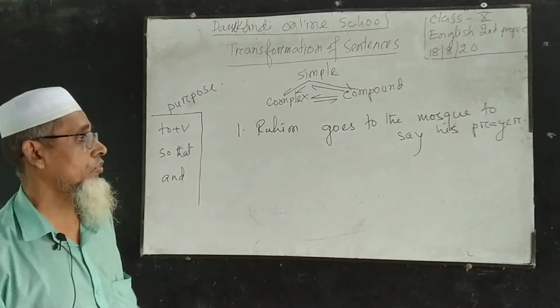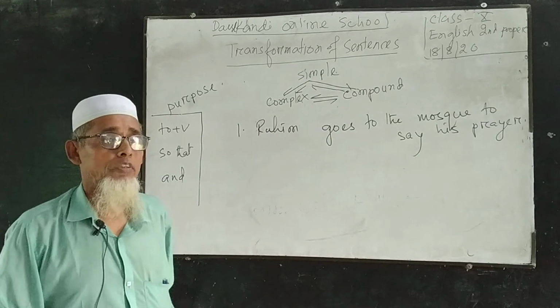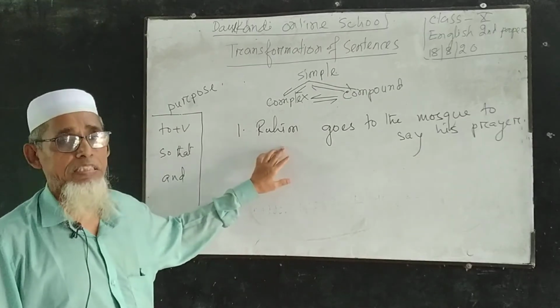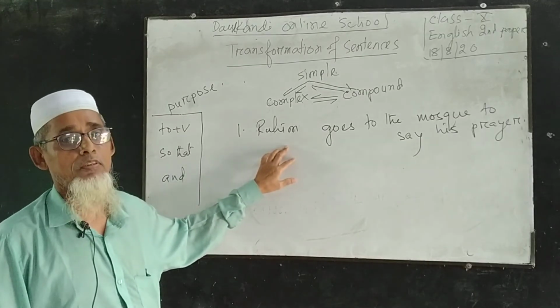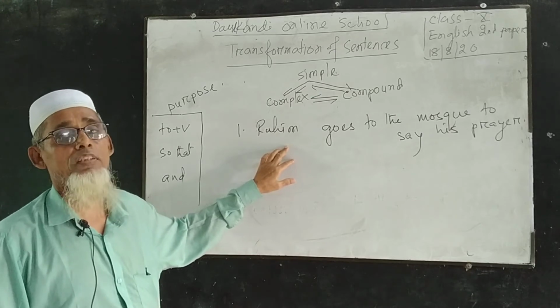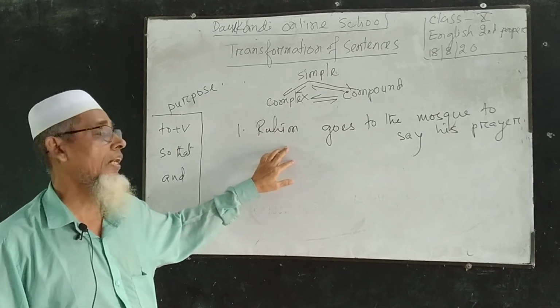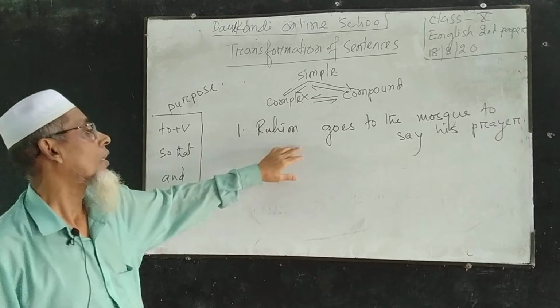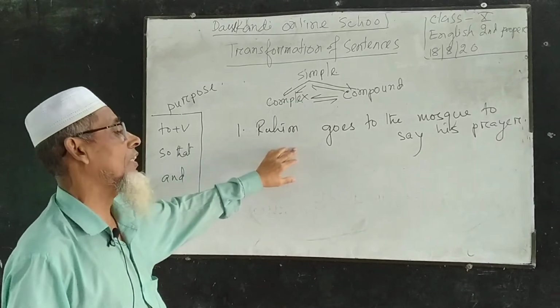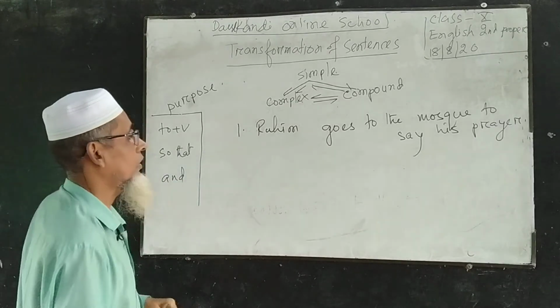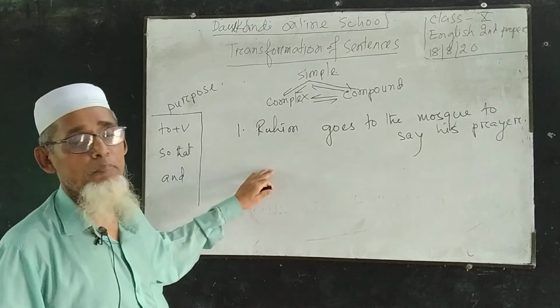Rohit goes to the mosque to say his prayer. This sentence is in the simple sentence and it is in the present tense. The previous sentence was in the past indefinite tense. Now I have written a sentence which is in the present indefinite tense. Now I am going to change it into complex sentence.